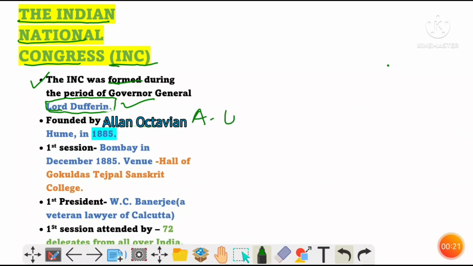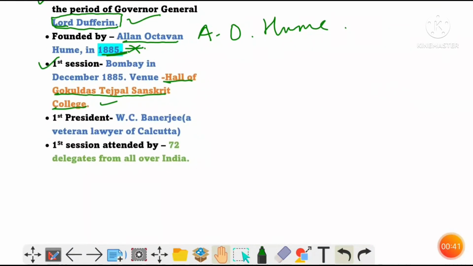And it was founded by A.O. Hume or Alan Octavian Hume in 1885. The date is very important in history, so it was founded in 1885. And the first session or the first meeting was held at the hall of Gokuldas Tejpal Sanskrit College in Bombay in 1885. And the first president was Umesh Chandra Banerjee. He was a veteran lawyer of Calcutta. And the first session was attended by 72 delegates from all over India.